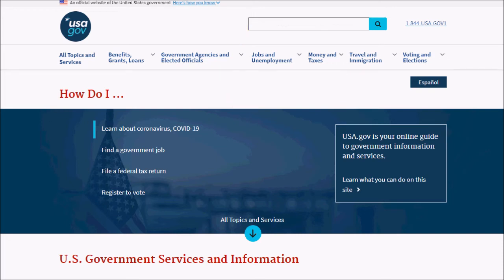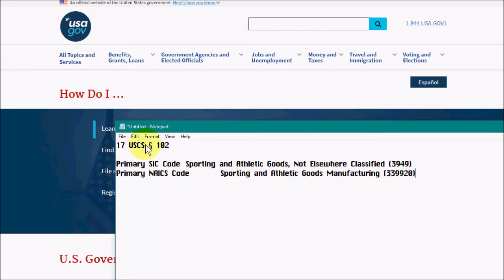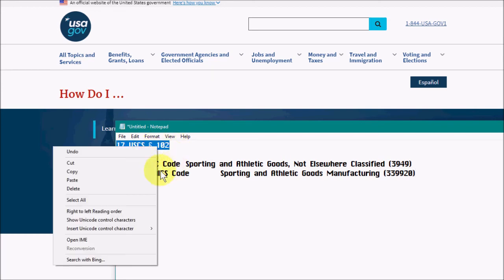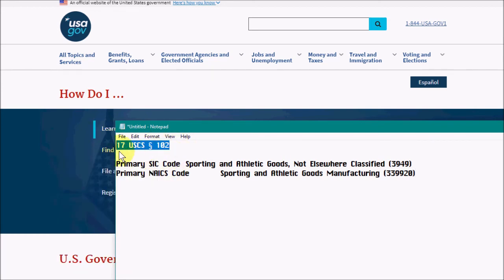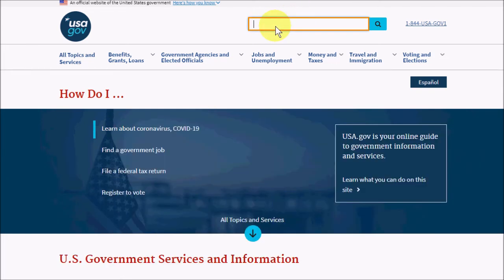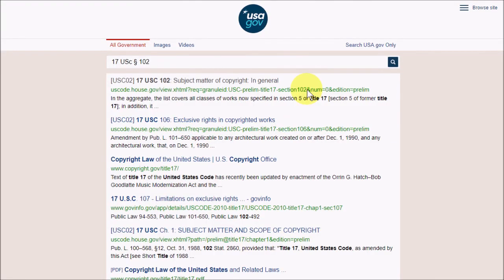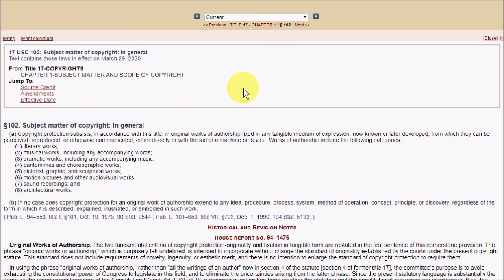For example, when we were looking around Nexis Uni earlier, I copied down this citation. This is a citation to a specific resource in Nexis Uni, which exists to explicate this law, but it is not the original law or the primary law. So instead, if I paste that into USA.gov and I search for USC, which stands for United States Code, I can search for that, and it brings up the original copy of the US Code.